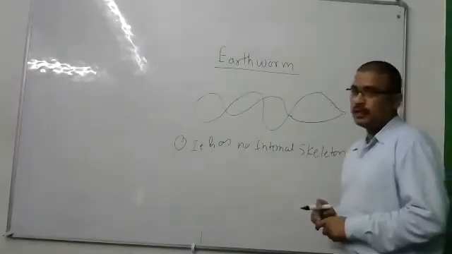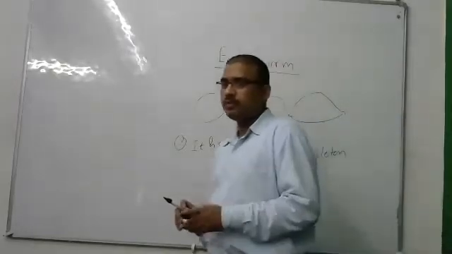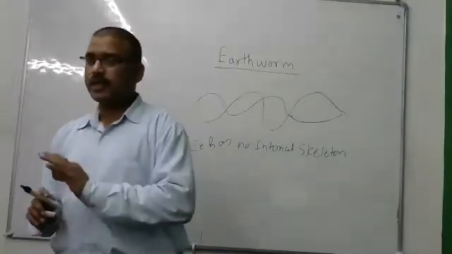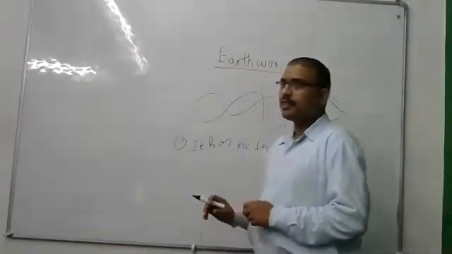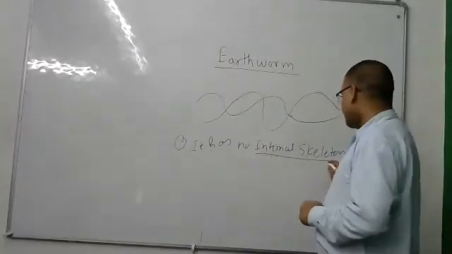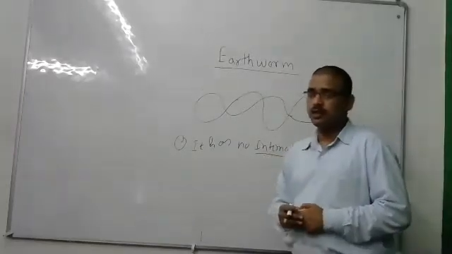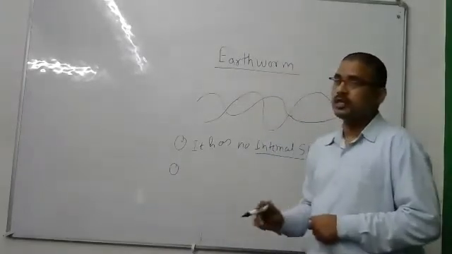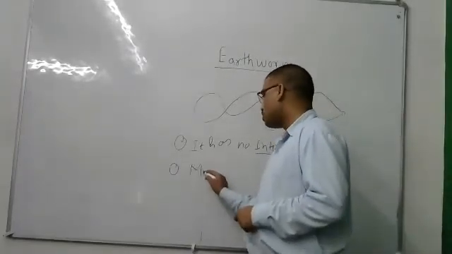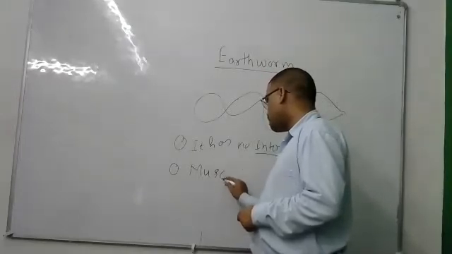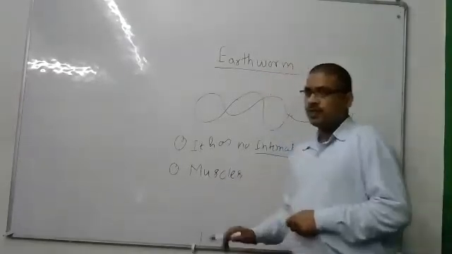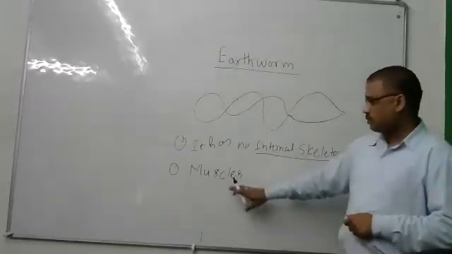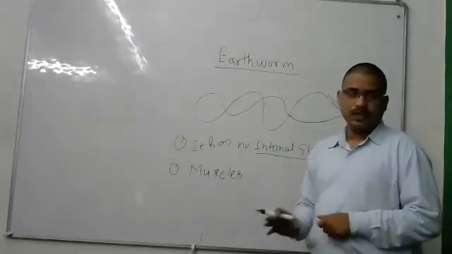In human beings skeletons are present, but in these animals there is no internal structure. Then how does this animal move? It moves through the use of its muscles. The motion carried out by the earthworm is by the use of its muscles.